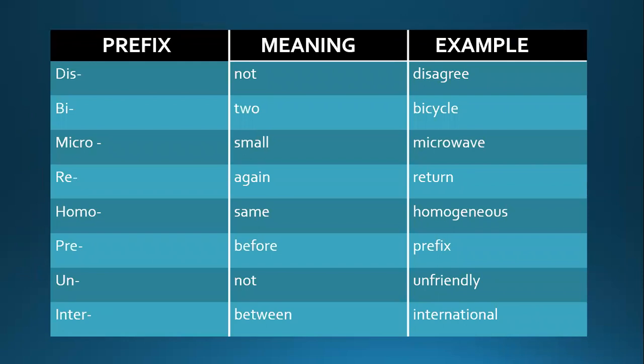This we have already discussed. It means not. Example is disagree. Bi means two. The example word is bicycle. Micro means small, microwave. Re means again. The example word is return. Homo means same, homogeneous, ek jaisa. Pre means before. Prefix means a word which is fixed before a word. Un means not, unfriendly means not friendly. Inter means between, international means بین الاقوامی, जैसे हम उर्दू में कहते हैं इसको, between different nations.